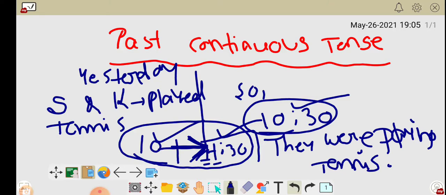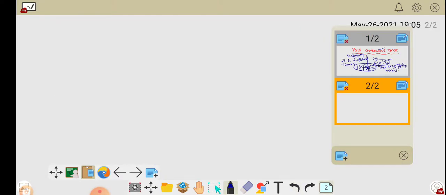If you want to talk about something in the middle, in the previous day or previous year, at this time yesterday, what actions you were doing, you can say that in the past continuous tense.